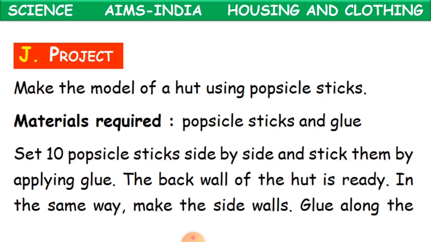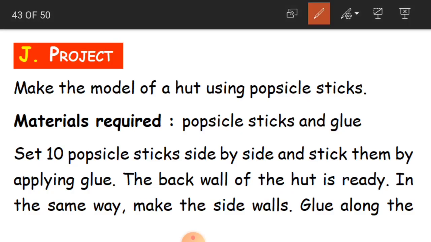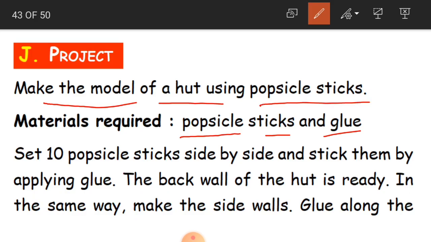Now here you have got a project. We are giving you a project. It is very easy for you to make at home. For this what you need is popsicle sticks and glue. And what you are going to make? You are going to make the model of a hut using popsicle sticks.